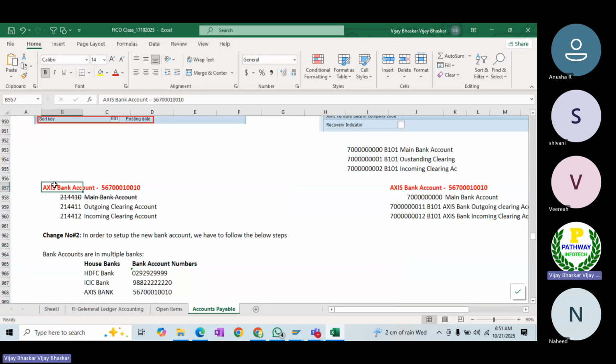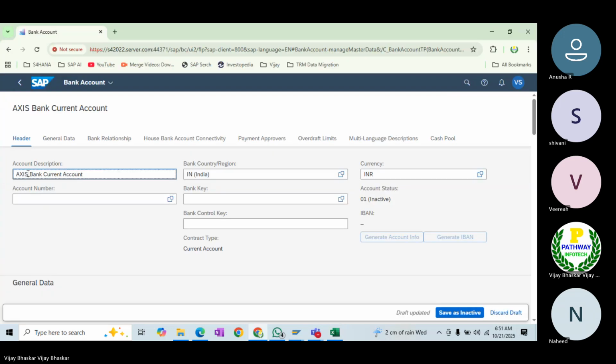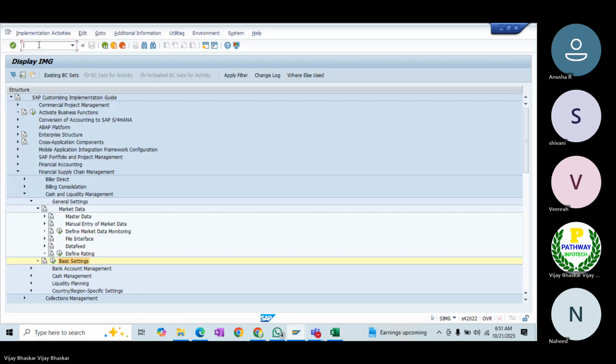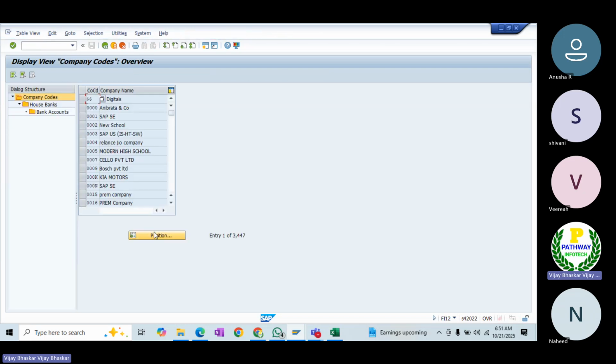Okay, so now let me use this bank account in order to create this one. I think ICICI we had used. Okay, let me use this one. Account number, then bank key. Why have I chosen this one? If you go here, we have created the house bank for ICICI Bank.